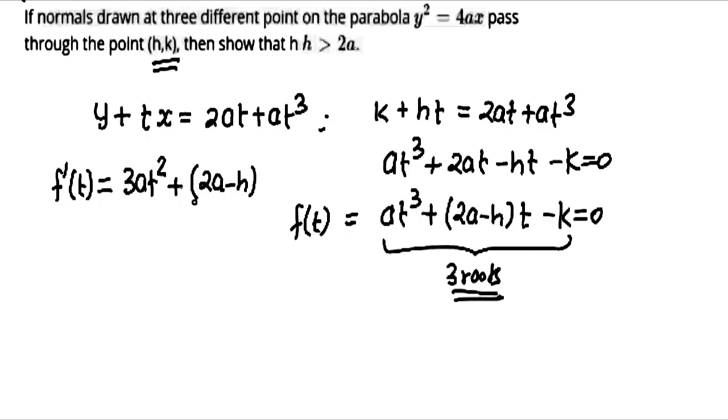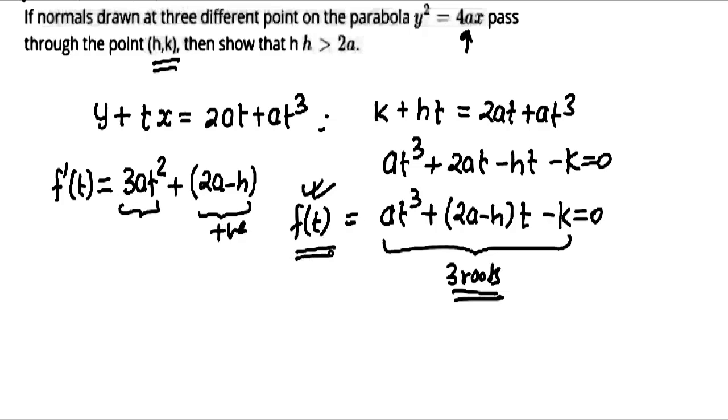If this function will be positive, suppose this is positive, then this function will be always increasing. And increasing function have only one root. Okay. And when this will be positive, see this is positive because a is distance between vertex and focus. So this will be positive. T square is also positive. 3 is also positive. So 3 positive term will multiply to give positive. And if this will also become positive, then positive plus positive will always positive. And f dash t is positive.